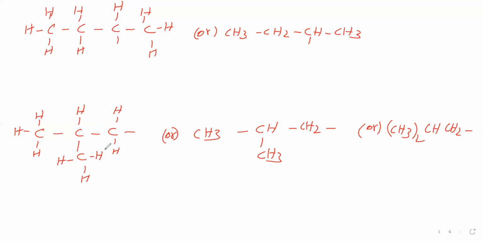Next, for this we will say the name. Here the second carbon is looking for bonding with another atom. Okay. Next we will write another one. 4 carbon atoms we have written like this. Hydrogen atoms we will give like this, for this and for this. Now no more hydrogens to make a bond. So for this no more hydrogens. Therefore we will write a bond like this. Then we can write this one like this.